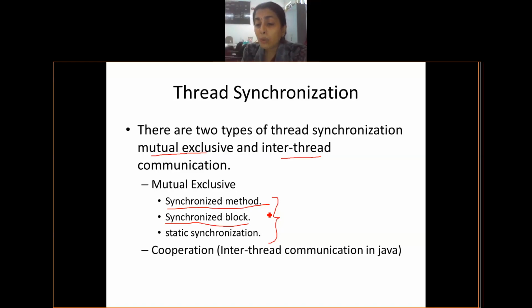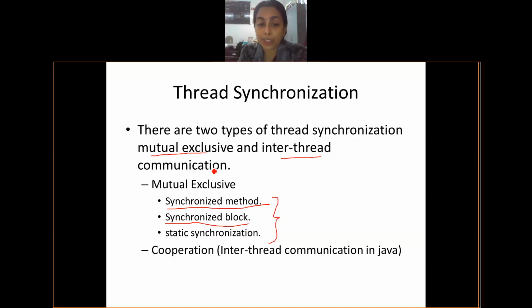Now imagine there is a run method of the thread class. From the run method, there is a call for other methods. In doing so, only part of the code, not the whole of the run method, only part of the code before calling, I want to make synchronized.